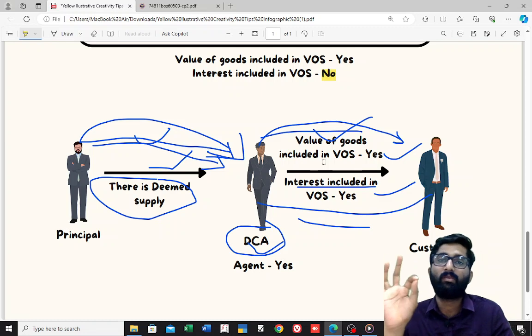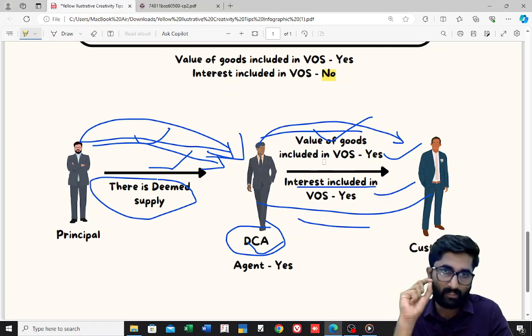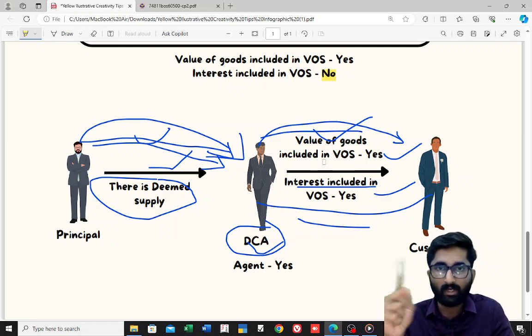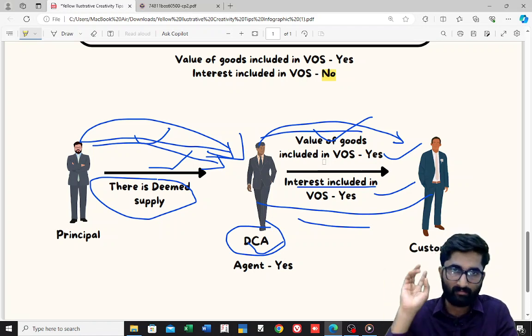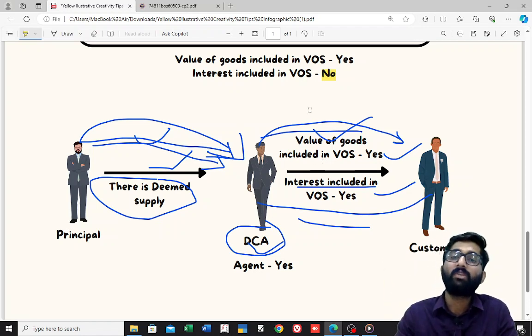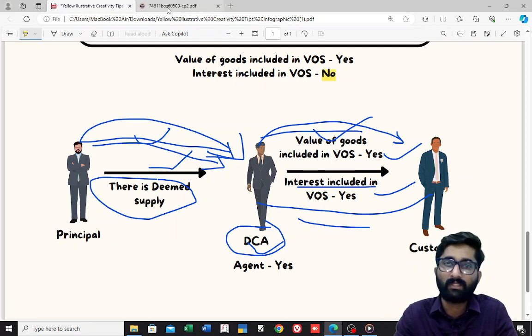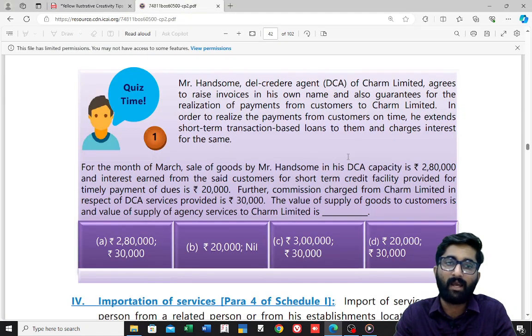Okay. So that is what is explained here. I hope this is clear. Please do watch it again if you have some confusions. Otherwise, please do comment on this. So based on this, we will see one quiz which is given in your ICAI material.